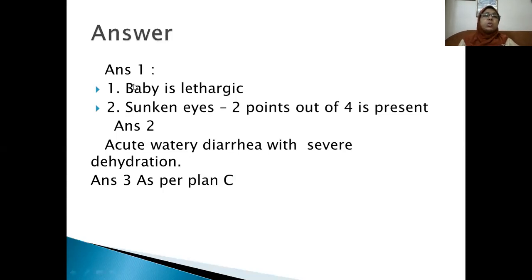Here 2 points are visible in this picture. The baby is lethargic and has sunken eyes. So you can answer the second question: it is acute watery diarrhea with severe dehydration. And the answer to the third question is you have to manage the child as per plan C.